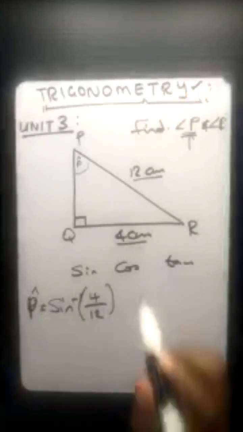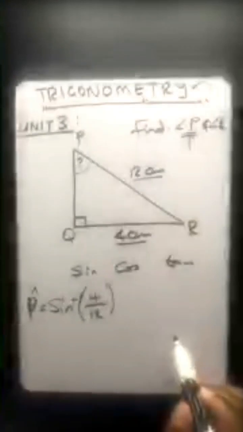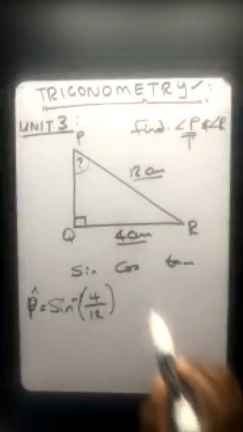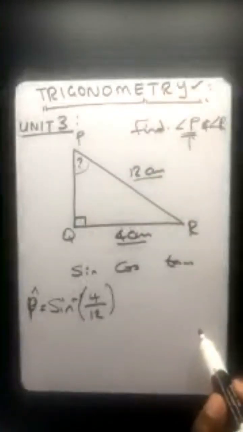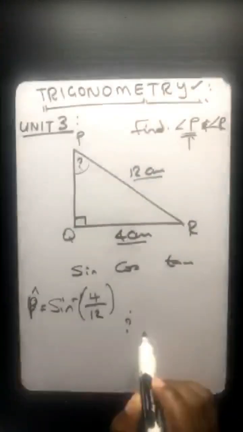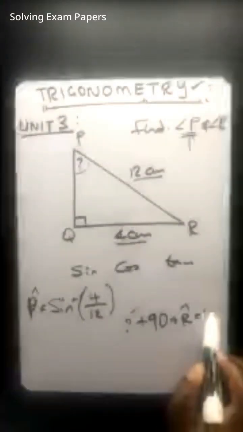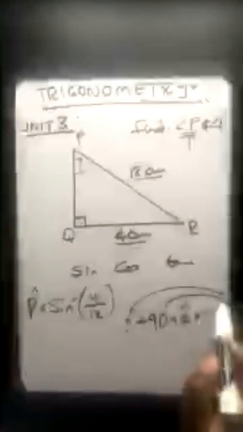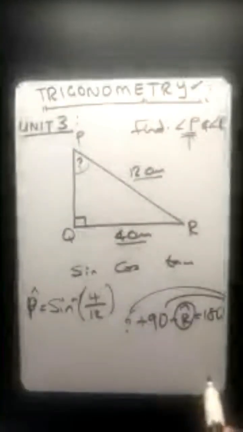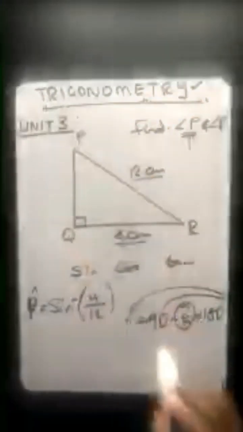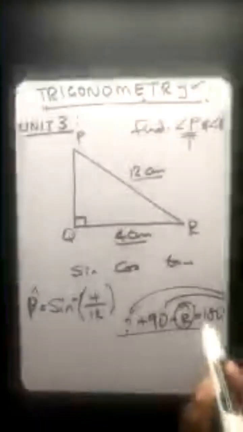And then now that you know what angle P is, you can still do that one of saying, since you know that the sum of interior angles of a triangle equals 180, then you can just say angle P plus this one, we already know it's 90, plus angle R is equal to 180. Then you take this to the other side, and that's how you get your angle R. Or otherwise, someone can say, I don't want to use this because it forces me to use the angle that I got for P.